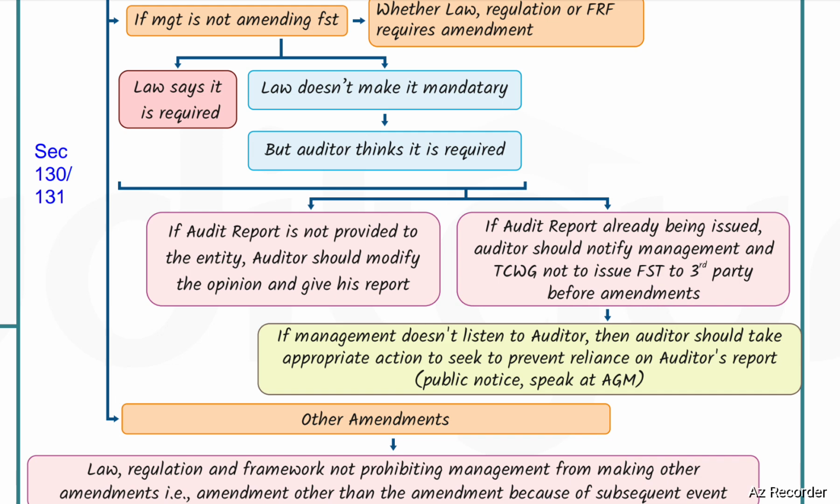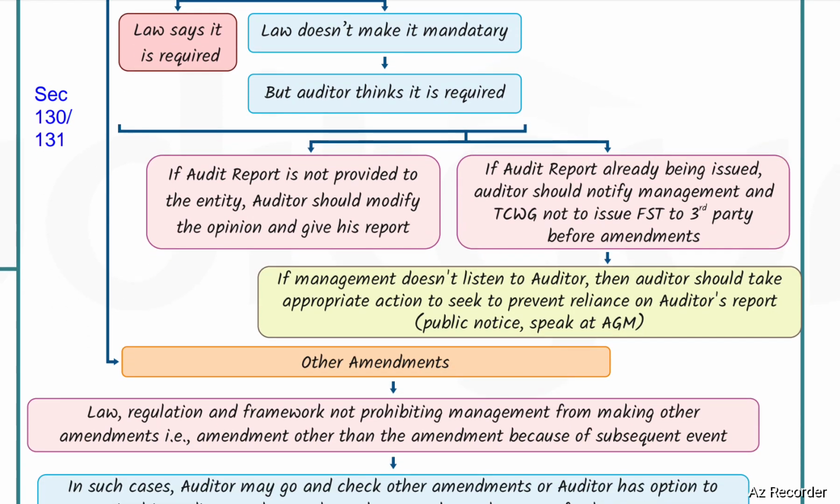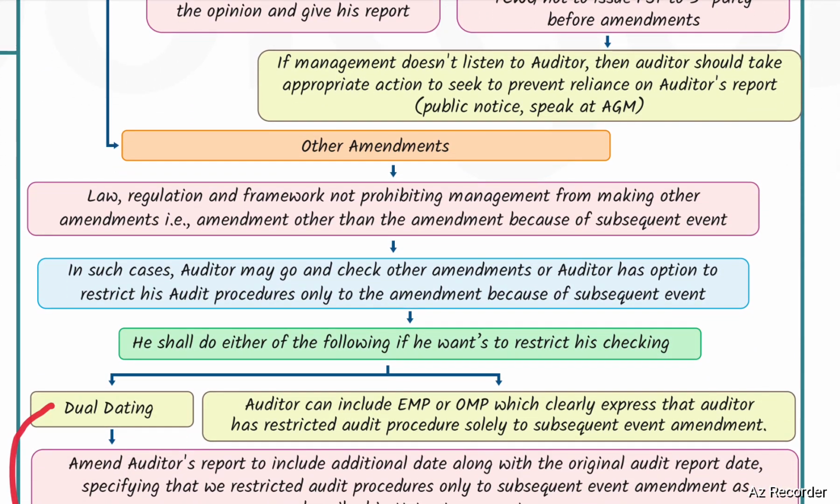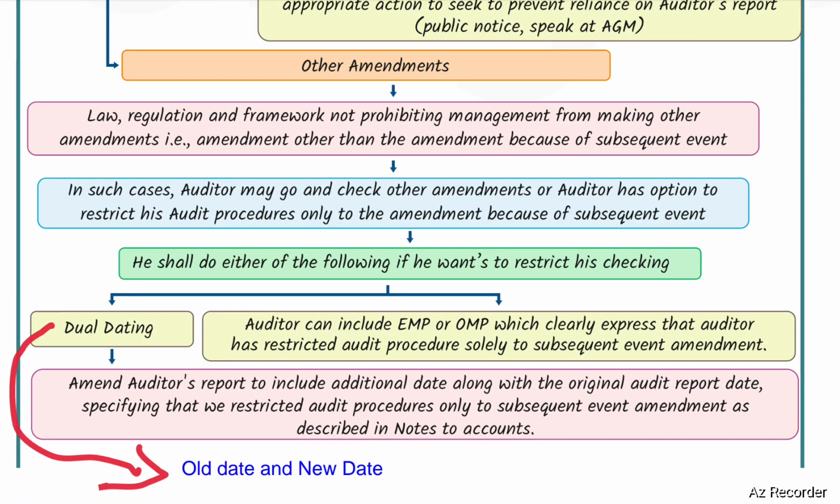If management doesn't listen to the auditor, then the auditor should take appropriate action to prevent reliance on the auditor's report: public notice, speak at the AGM. Other amendments: the law, regulation, and framework do not prohibit management from making other amendments, that is, amendments other than the amendment because of subsequent events. In such cases, the auditor may go and check the other amendments, or the auditor has the option to restrict his audit procedures only to the amendment because of the subsequent event.